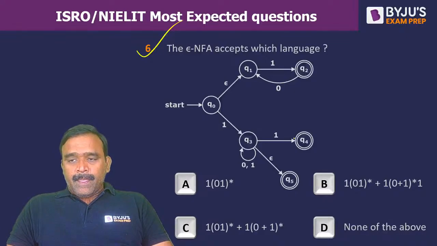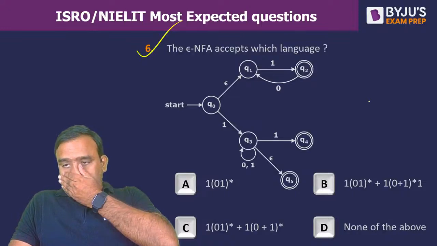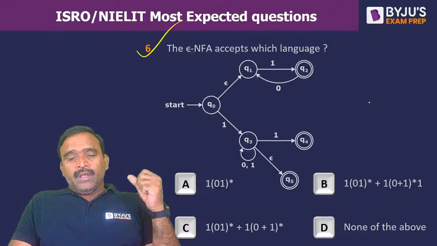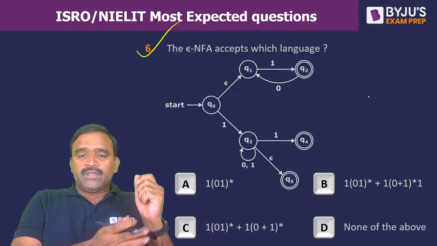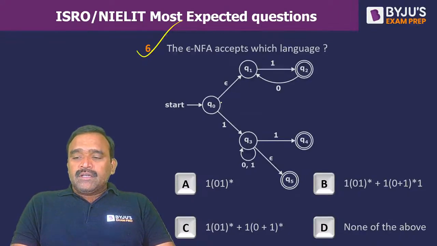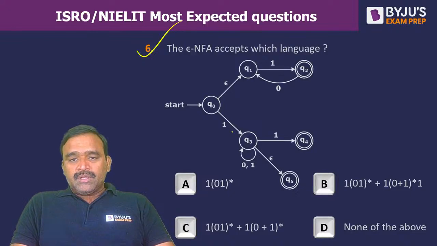Fine, that's great. Okay, now coming to the Epsilon NFA, which accepts which language? There are two paths here, from Q0, one on the upside and one on the downside. First we go with epsilon, then after that a single 1 is accepted. After 1, 0 and 1 can be repeated any number of times.